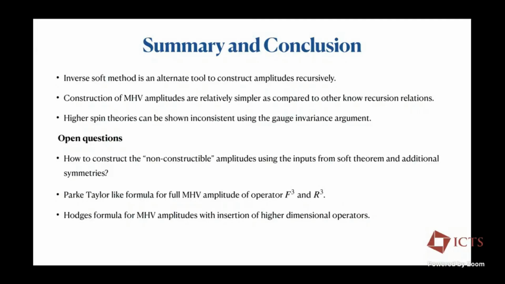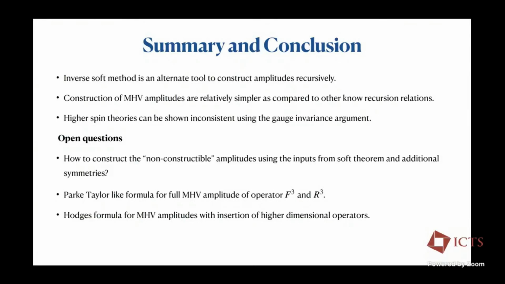And some open questions and interesting parts that I'm still thinking about: the first thing, which is very interesting, is how can we construct the non-constructible amplitude using inputs from soft theorems and some additional symmetries. And this is along the lines of similar work which I think Cliff Cheung and Jaroslav Trnka did in 2015 and 2016 for effective scalar field theories, where they added some additional symmetries and were able to construct the non-constructible part of the amplitude.